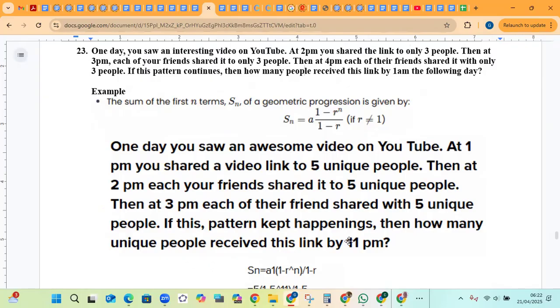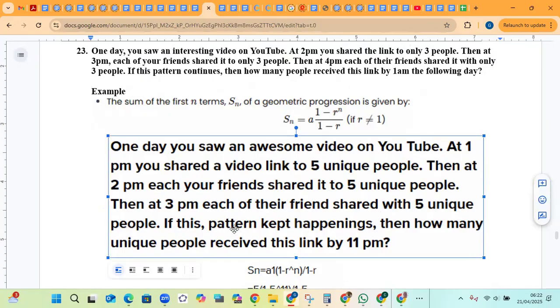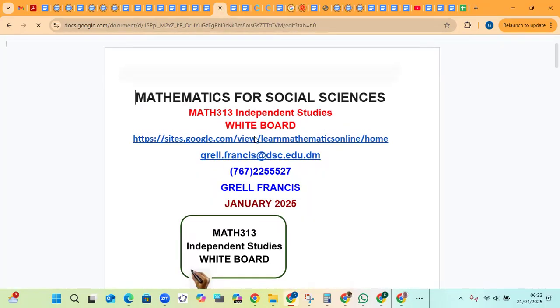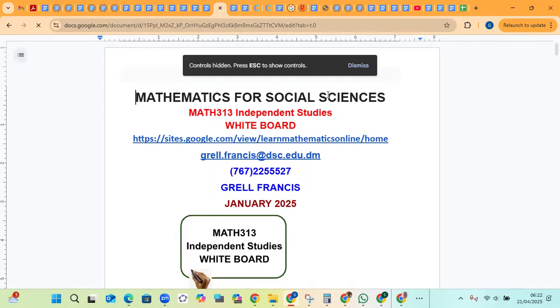starting from 1 p.m. Okay, so clearly this is a geometric sequence, and it appears that the sum formula is being used to find how many people in all. If you can recall from the previous video that the geometric sequence has 3 important formulas associated with it.